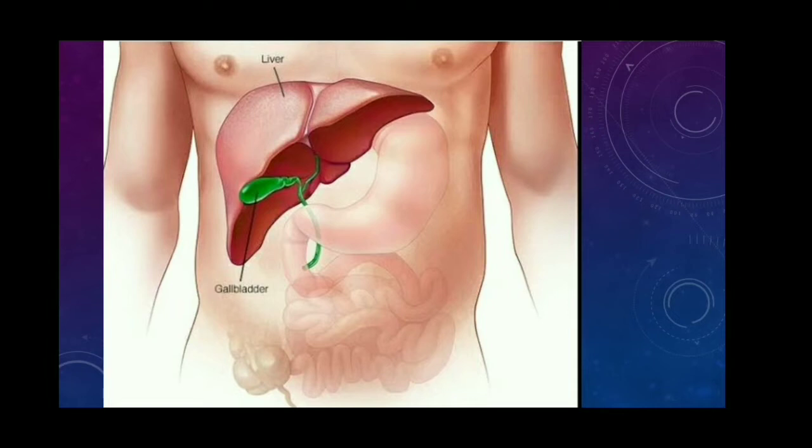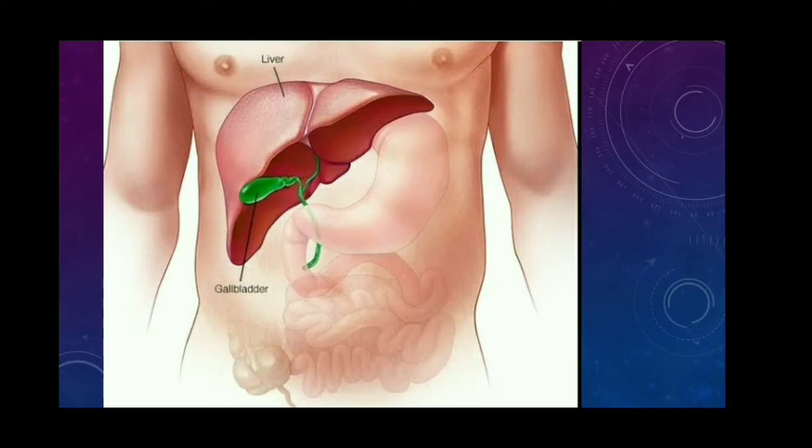Under that, a small greenish colored sac-like structure is there. That is called the gallbladder. The bile secreted by the liver is stored in the gallbladder. From the gallbladder, it enters into the duodenum region through the bile duct.